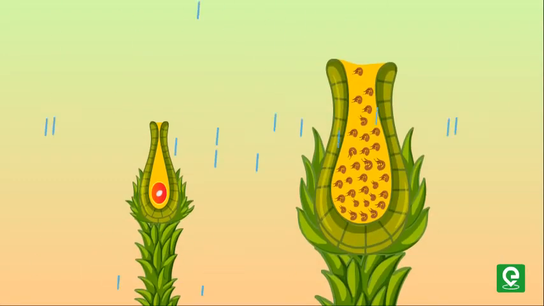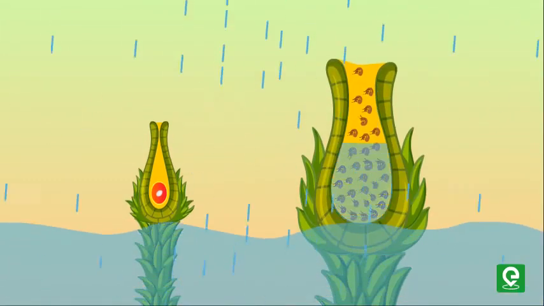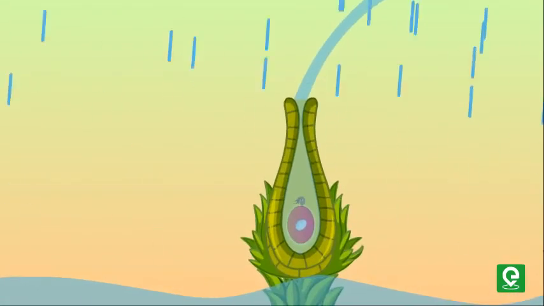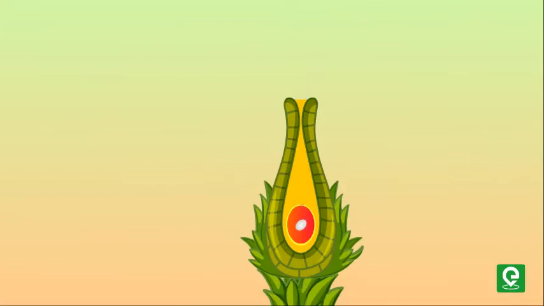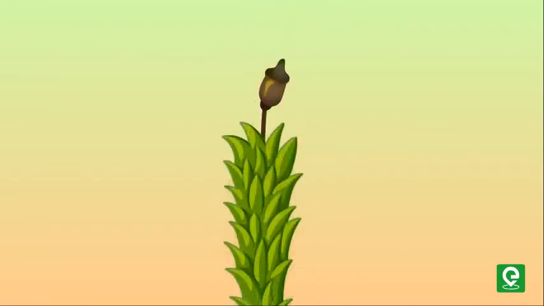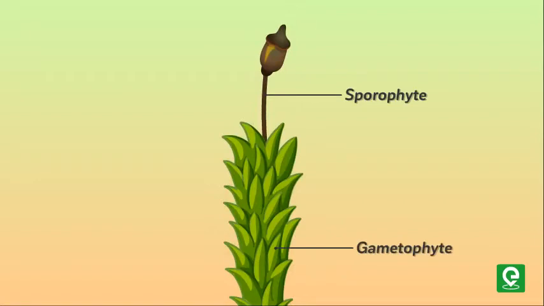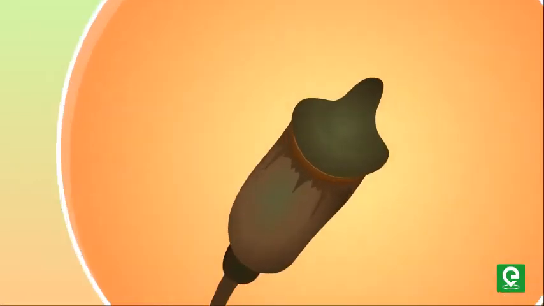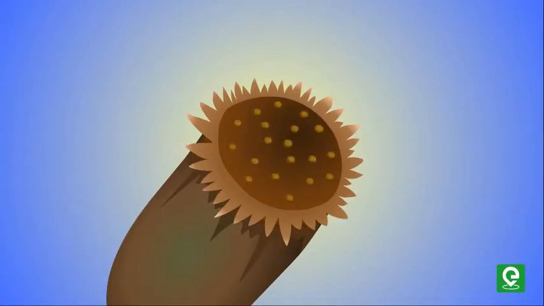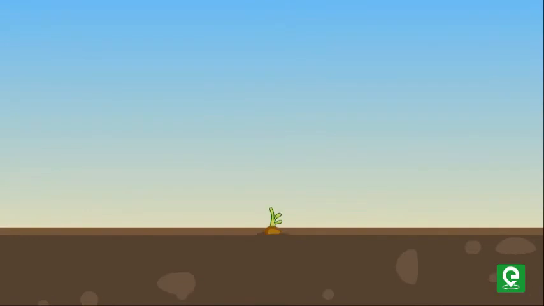The antherozoids are released into the water where they come in contact with archegonium. The antherozoid fuses with the egg to produce the zygote. Zygotes do not undergo reduction division immediately. They produce a multicellular body called sporophyte. The sporophyte is not free-living but is attached to the photosynthetic gametophyte and derives nourishment from it. Some cells of the sporophyte undergo reduction division or meiosis to produce haploid spores. These spores germinate to produce gametophyte.